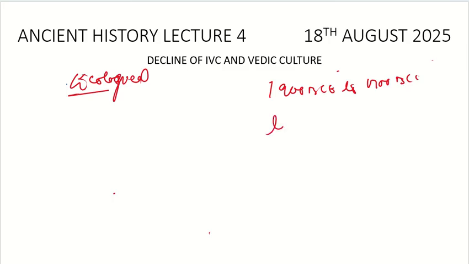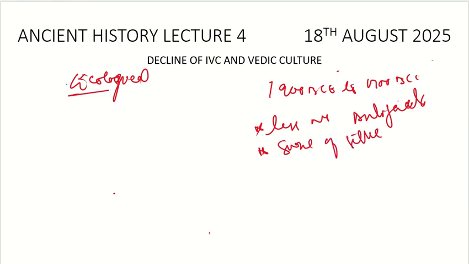First of all, we see fewer artifacts in this time period. The size of settlements also decreased. And we also see signs of stress, disaster, and multiple indications of decline. So that's why we say that in this time period the decline actually started.